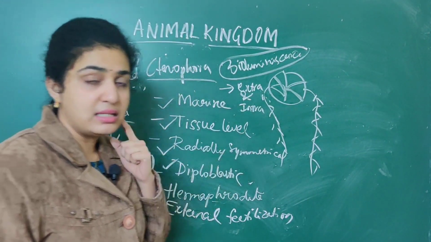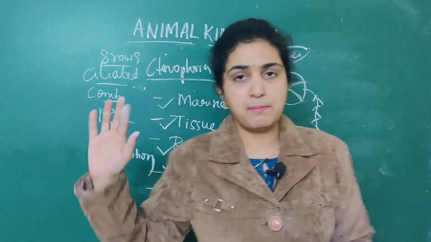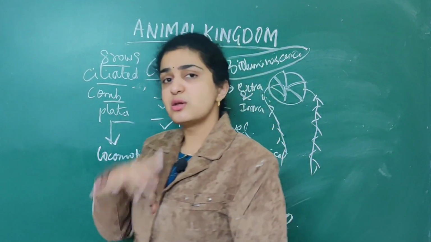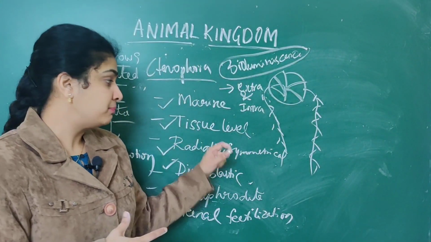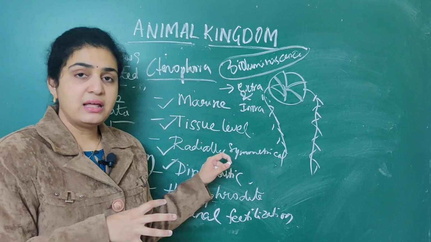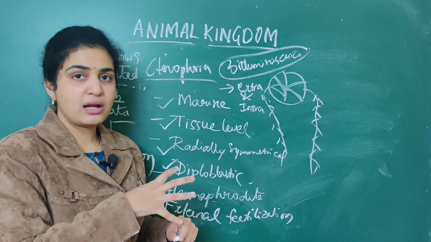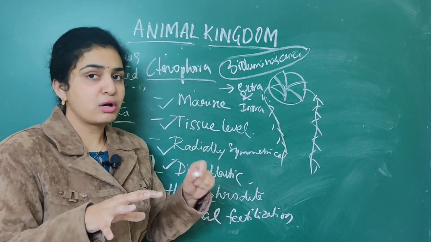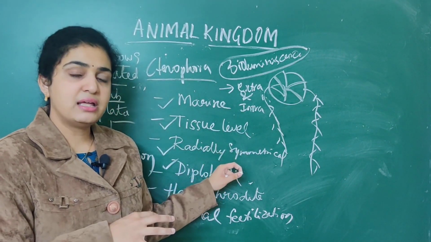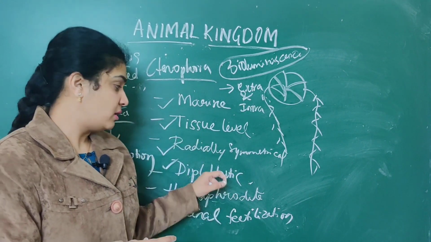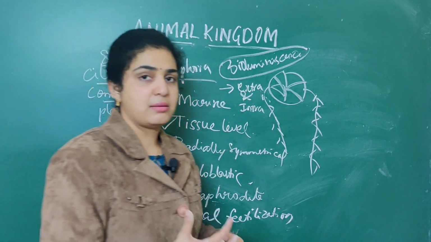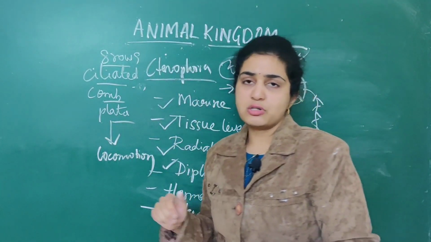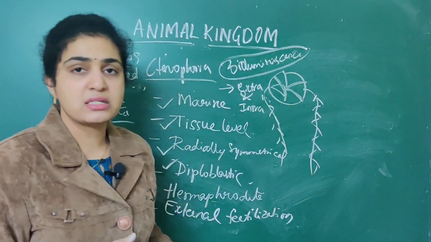These are marine organisms, ctenophores, simple, like that of sponges. Next, they exhibit tissue level, while sponges exhibit cellular level of organization. We have done this in the earlier classifications. Next, radially symmetrical, while sponges are asymmetrical. These are diploblastic animals. It's done till here. Same like sponges, these are also hermaphrodites.